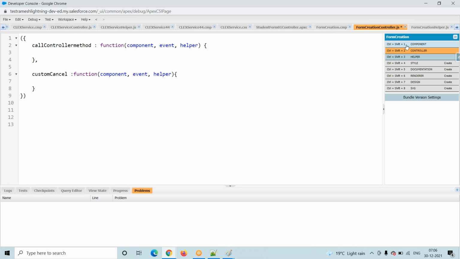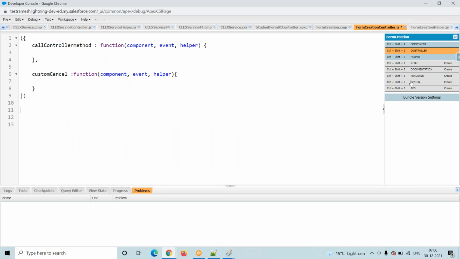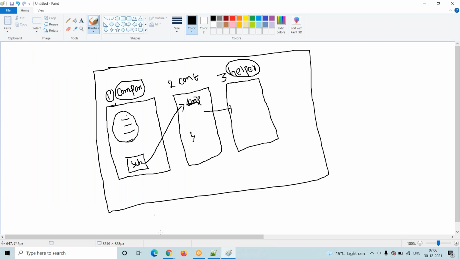Finally, whenever we click on this particular button, our request is passed to the controller, and in the controller it goes to this particular method. Try to save this one. You may have a question here, boss: whether it enters this controller or not. I have to check. You are saying that whenever I click on the submit button and we add one function, it will go to that particular function.